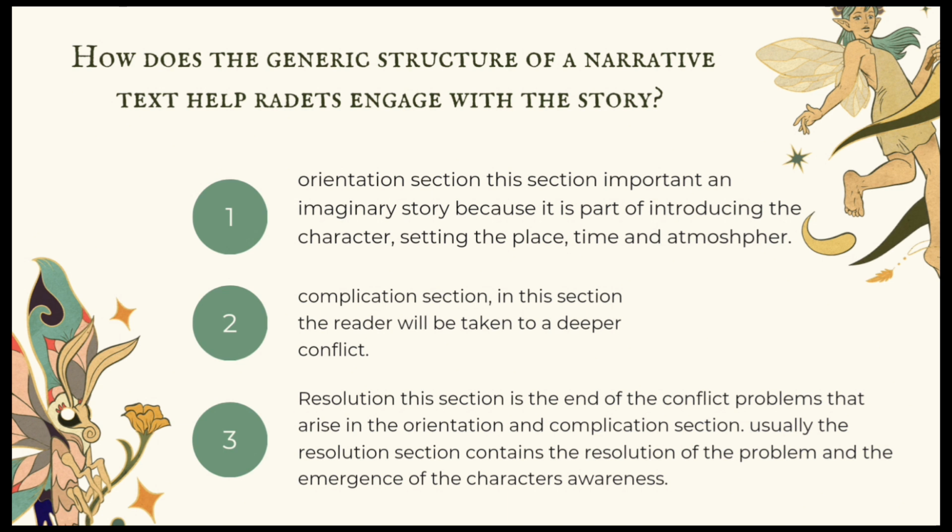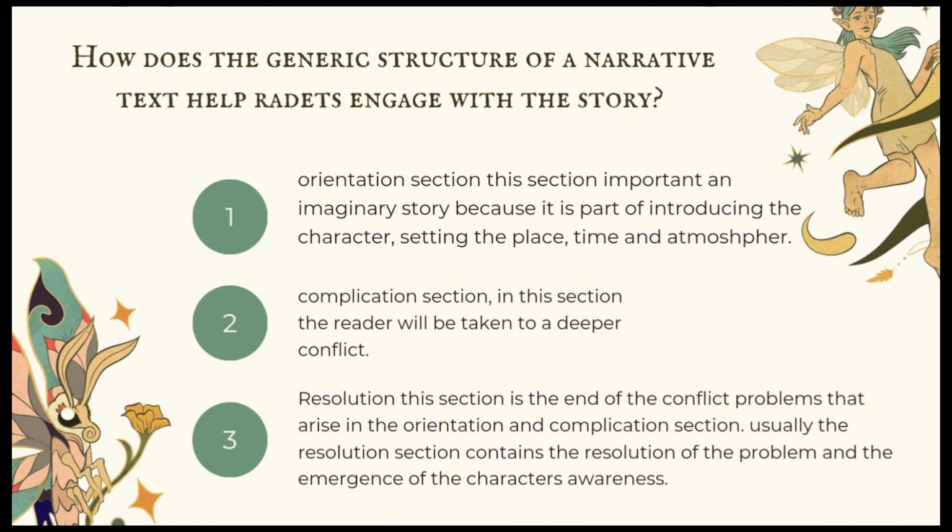Last question. How does the generic structure of a narrative text help readers engage with the story? Every text, especially narrative text, must have an opening section that helps readers understand the content of the text, like the orientation section. This section is important in an imaginary story because it is part of introducing the character, setting the place, time, and atmosphere.